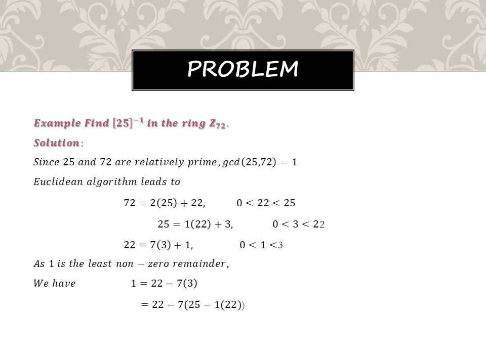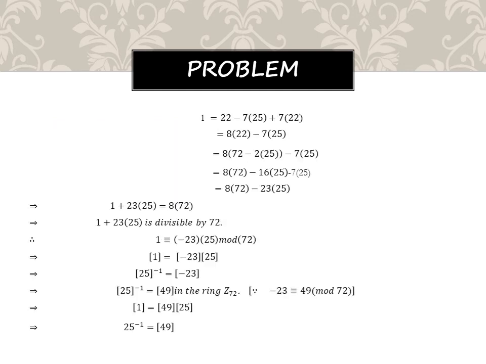1 is equal to 22 on the left-hand side, bringing out 7 times 3 on the right-hand side. Now 22 minus 7 times 3; instead of 3, look at the second line: 25 is equal to 1 time 22 plus 3. So bring 3 to the right-hand side and 1 times 22 to the left-hand side. Simplifying, multiplying minus 7 inside, you get 22 minus 7 times 25 plus 7 times 22. Here 1 time 22 and 7 times 22 can be added, so 8 times 22 minus 7 times 25.